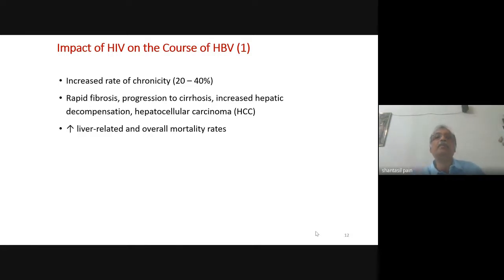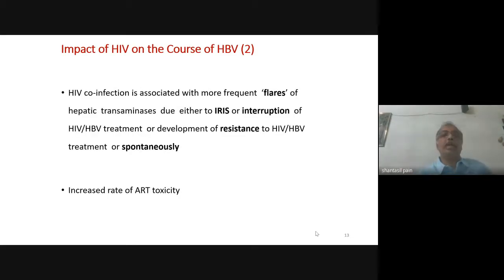What is the impact of hepatitis B virus on HIV? Probably the impact of hepatitis B virus on HIV replication is not that significant, and probably hepatitis B virus does not have much impact on ART-mediated viral suppression or CD4 rise. Now, HIV co-infection is associated with more frequent flares of hepatic transaminases due to either IRIS, or interruption of treatment, or development of resistance, or spontaneously, and there is increased rate of ART toxicity.